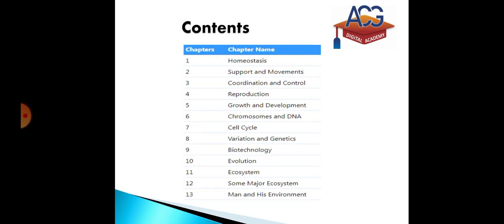First of all, there are 13 chapters in second year biology. The names of the chapters are the following. One by one we are going to discuss the chapter names. The first chapter is homeostasis, in which we study the balance of our body, how we can maintain the balance of our body. The maintenance of balance of the internal body is called homeostasis, and the first chapter of second year biology is